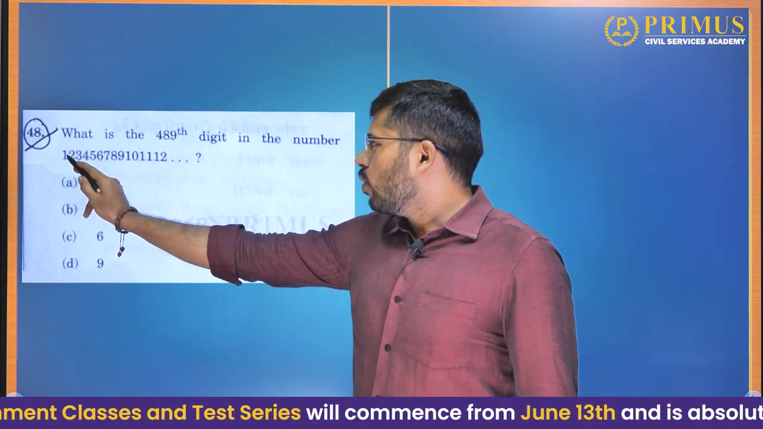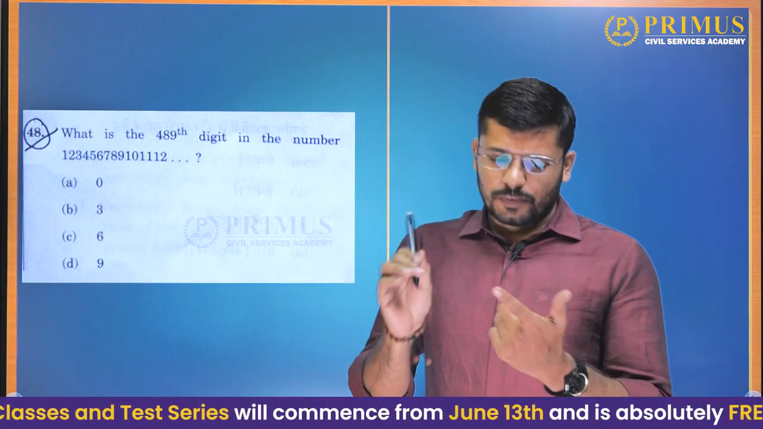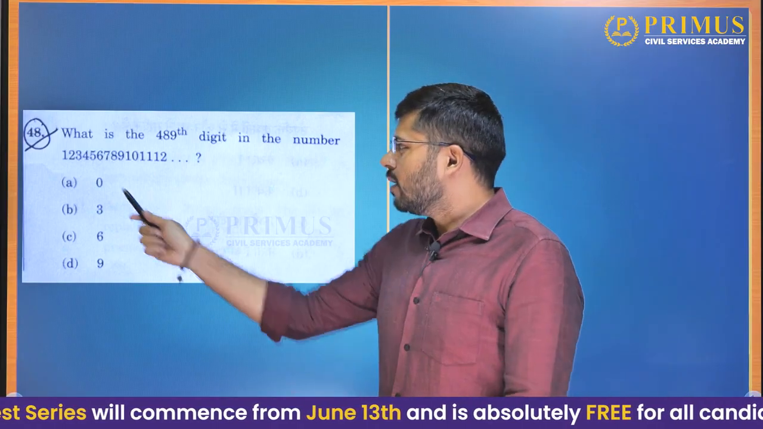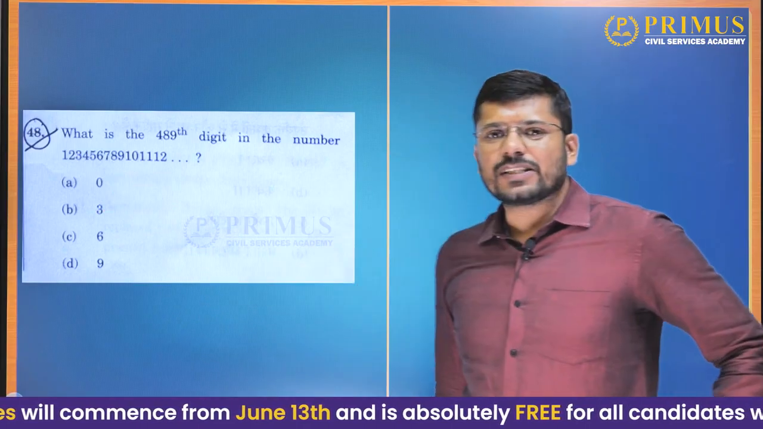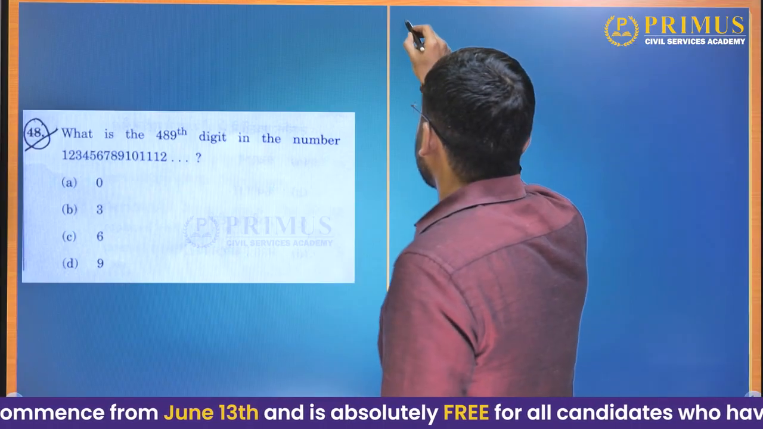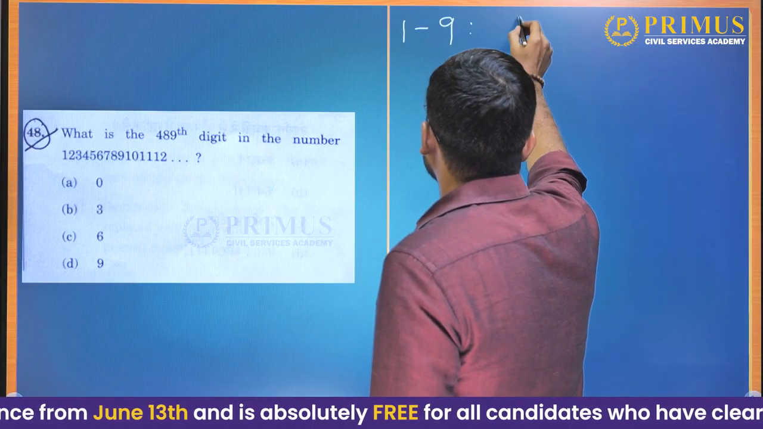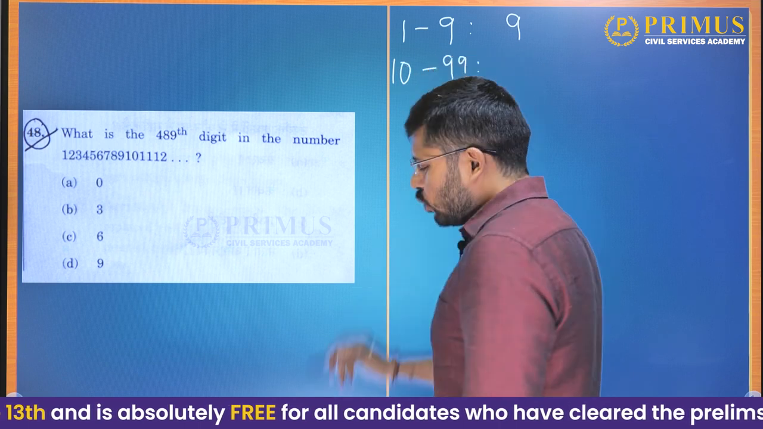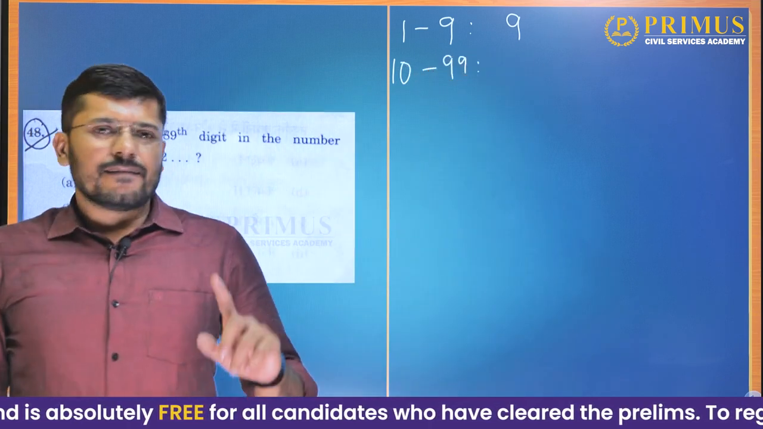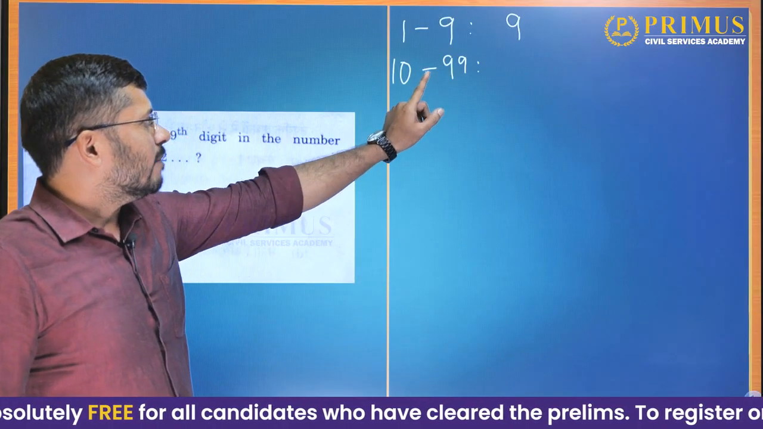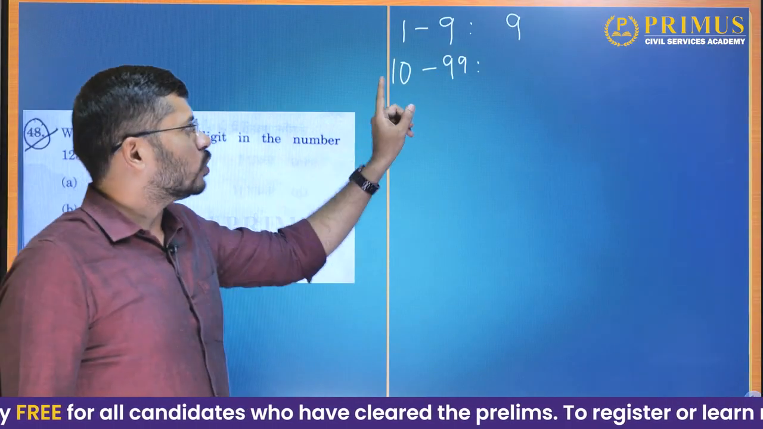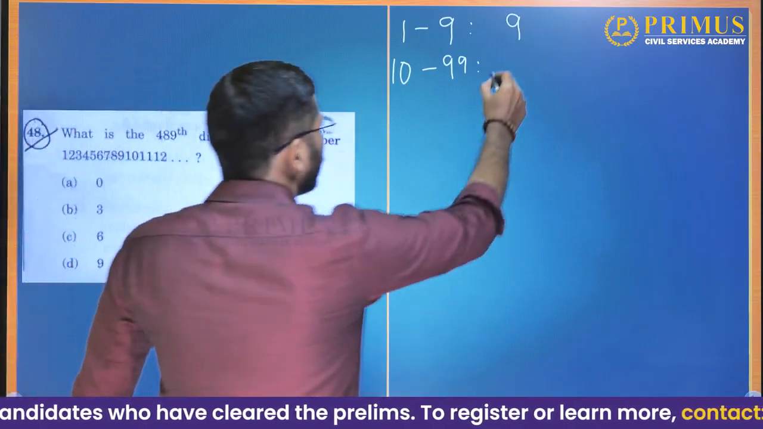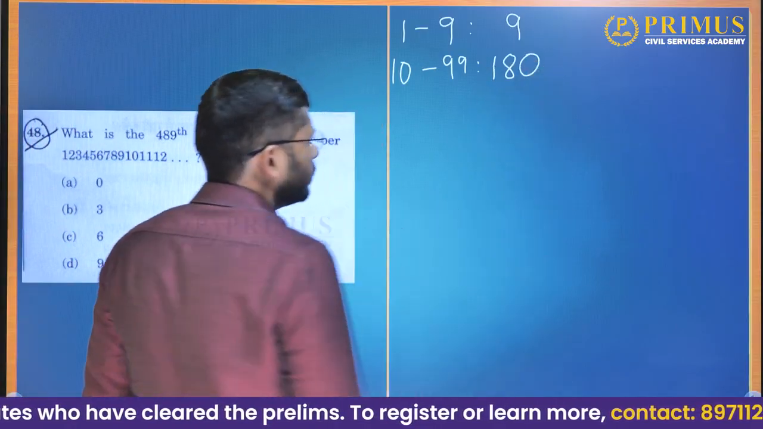Let us talk about 1-digit numbers, 2-digit numbers and 3-digit numbers individually. From 1 to 9, how many digits do we have? We have 9 digits. What about from 10 to 99? We have 90 numbers and each of those numbers has 2 digits. So 90 into 2, that is 180 digits over here.